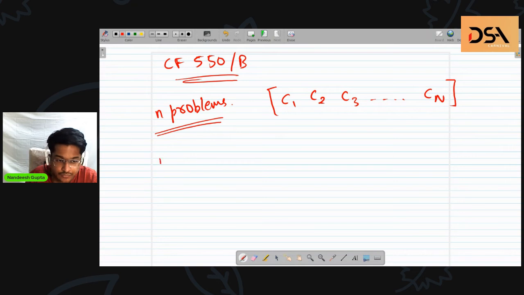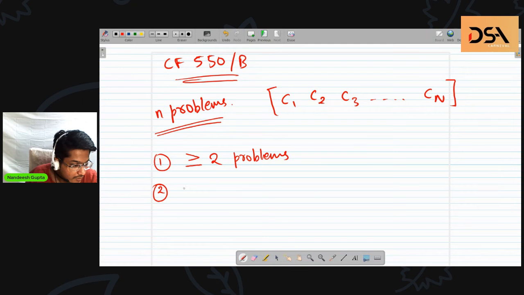So the first condition is the answer should have greater than or equal to 2 problems. The second condition is total difficulty of the problems.